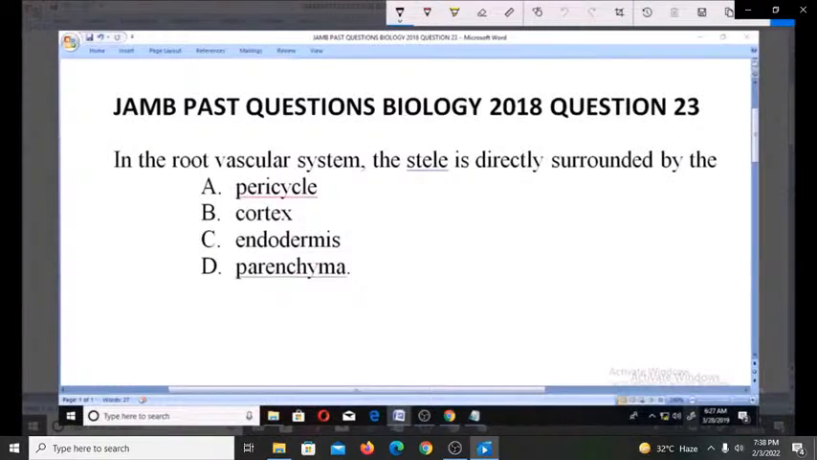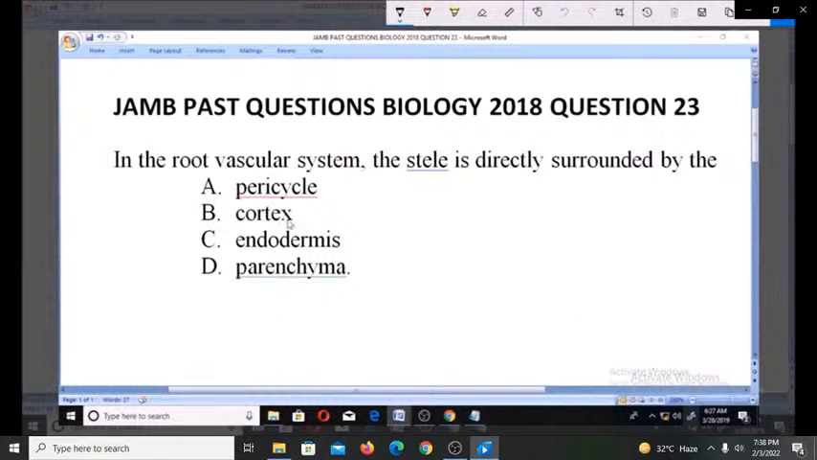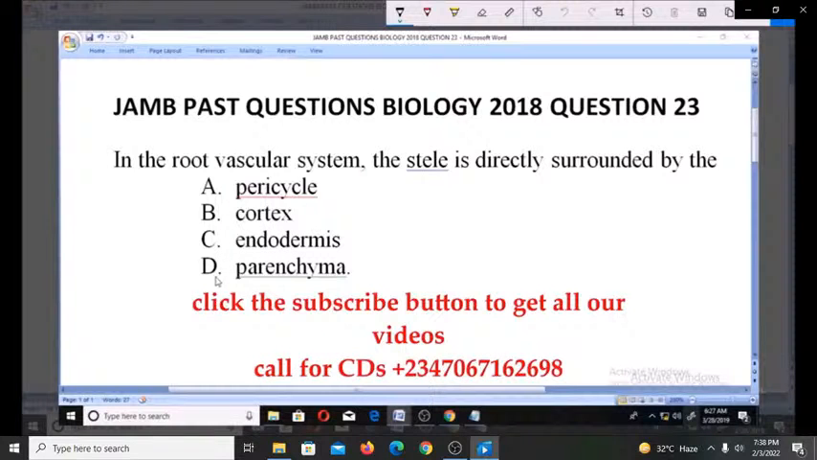So welcome. Let's look at these JAMB past questions, Biology 2018, question number 23. In the root vascular system, the stele is directly surrounded by the A. Pericycle, B. Cortex, C. Endodermis, D. Parenchyma.